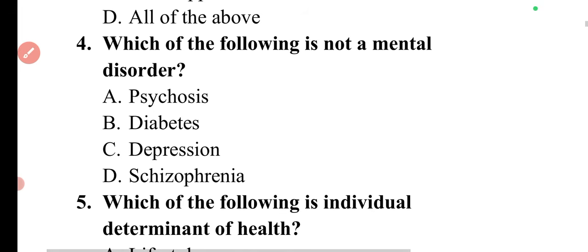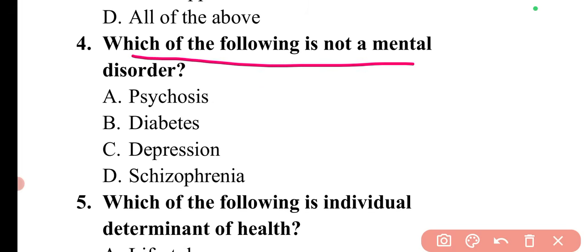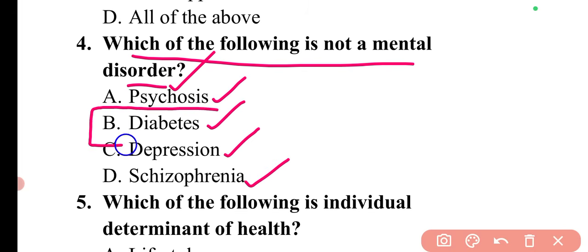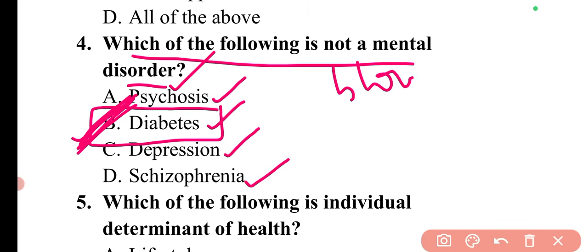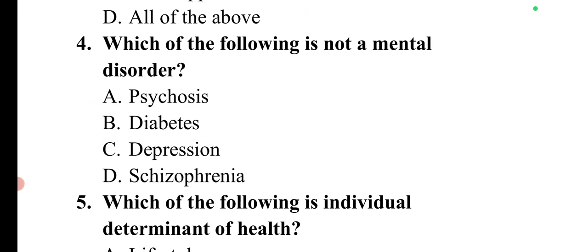Then moving to the next question. The question is, which of the following is not a mental disorder? There are different types of mental disorder. So here the question is, which of these is not a mental disorder? Psychosis, diabetes, depression, schizophrenia. Here you can simply identify diabetes is basically not a mental disorder. It is not related to mental health. So here option B is correct. It is basically related to blood sugar level. High blood sugar level is known as diabetes.